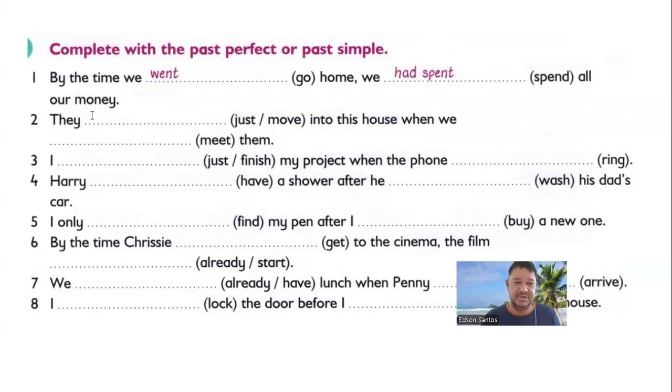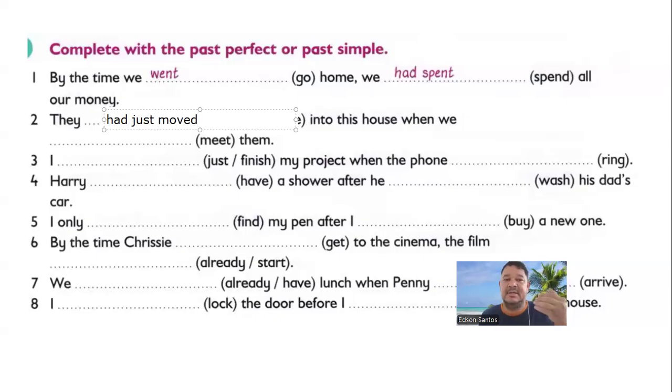One more, we're going to do the second one together as well. They just moved into the house when we meet them. So they had just is similar to already. The idea of using just is also to emphasize. They had just moved into the house when we met them.